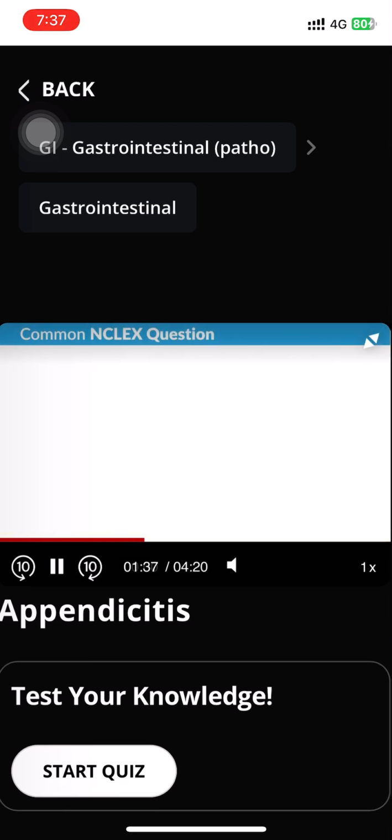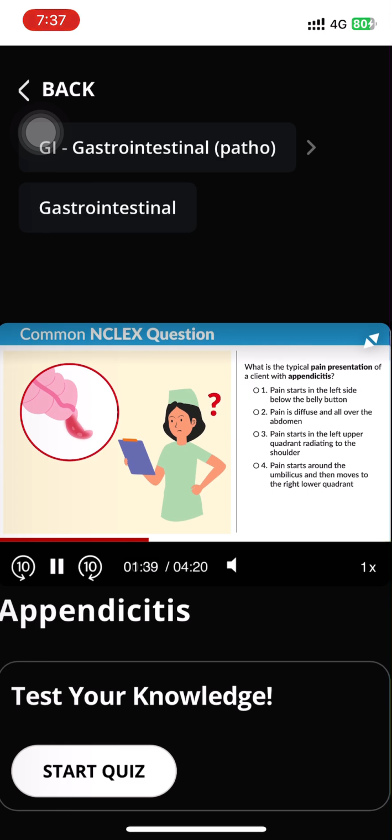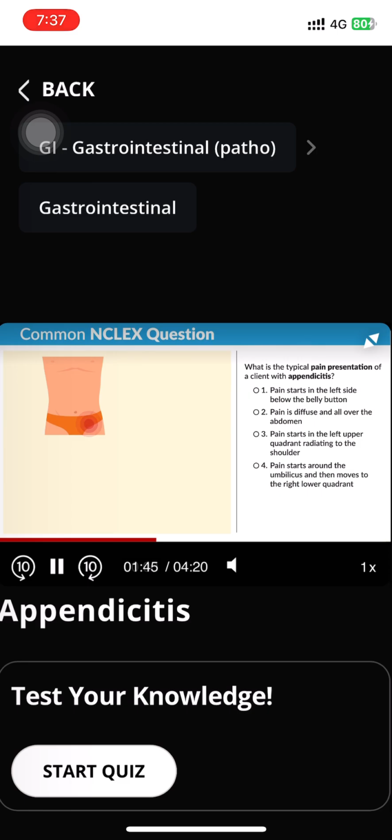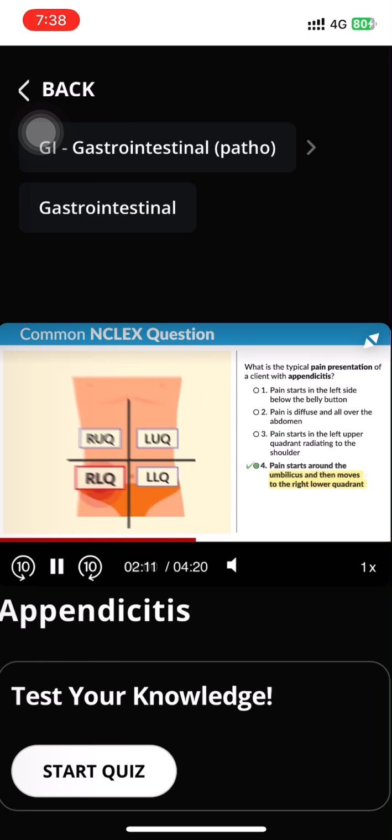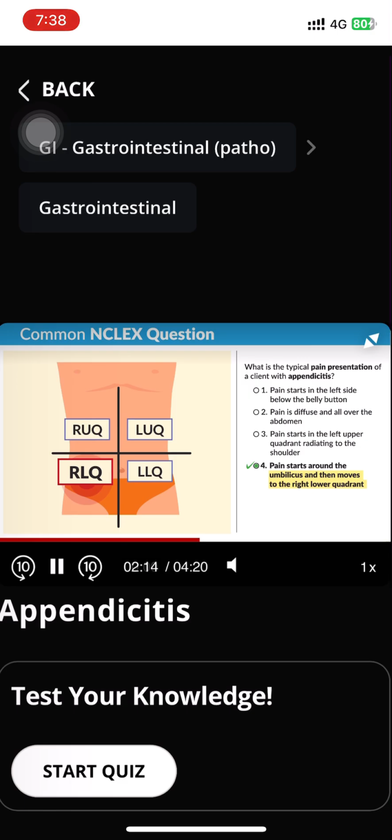So a common NCLEX question, what is the typical pain presentation of a client with appendicitis? So option 1, the pain starts in the left side below the belly button. No, it's right lower quadrant. The pain is diffused all over the abdomen. Nope, right lower quadrant we're looking for. How about option 3? The pain starts in the left. No, it's not the left, it's the right. And option 4, the pain starts around the umbilicus. Okay, that's the belly button area. And then moves to the right lower quadrant. Yes, always look for that key term, right lower quadrant.